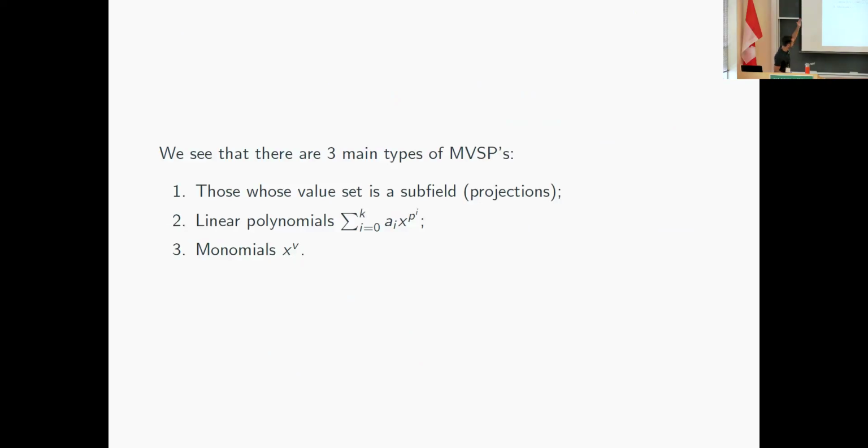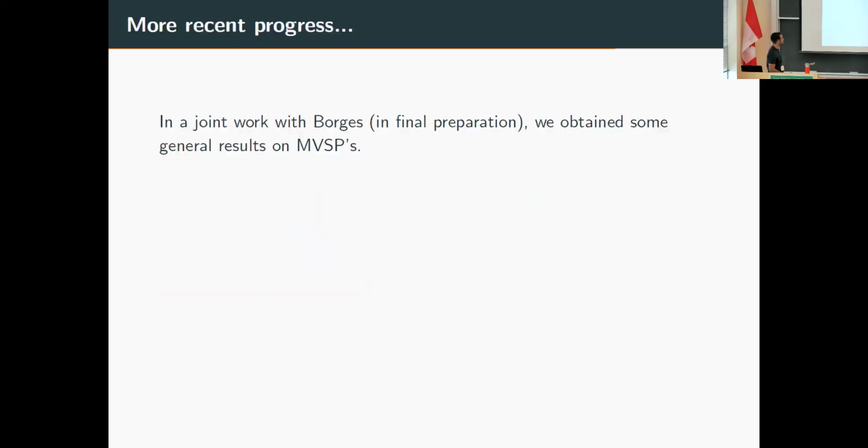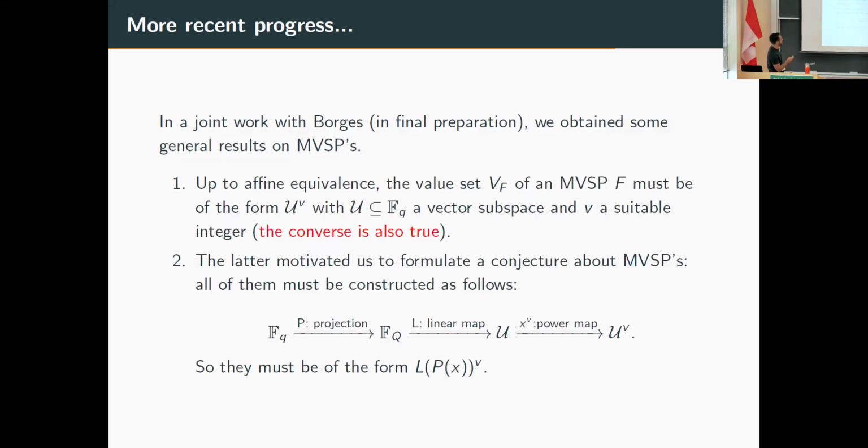Okay, so far we've seen that there are three main types of MVSPs, right? Those whose value set is a subfield, studied in 2013, which I'm calling projections just for simplicity. We have the linear polynomials and the monomials, right? And as we have seen, if we take suitable compositions of these polynomials, we may also get MVSPs. And so this is a more recent work. In a few weeks, we're going to put the paper on arXiv. We have some progress on the problem.